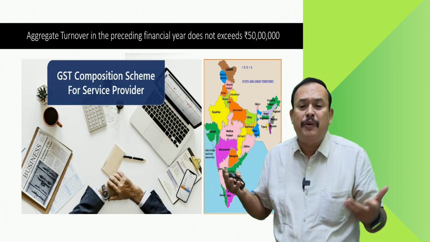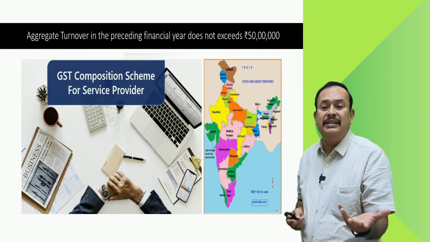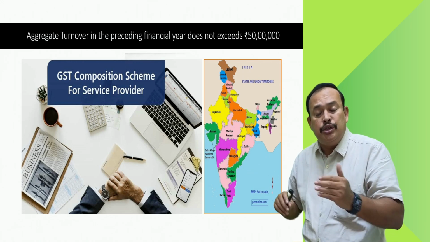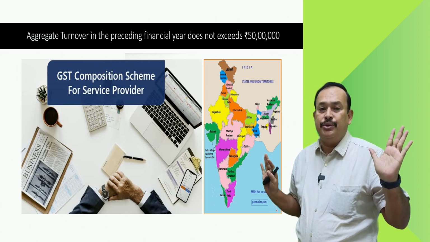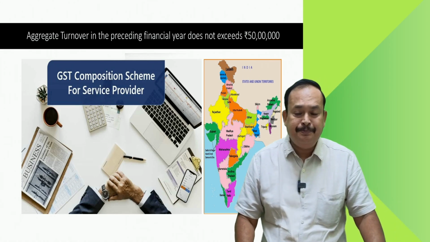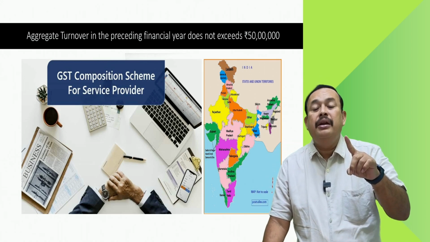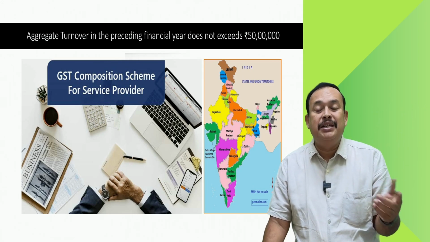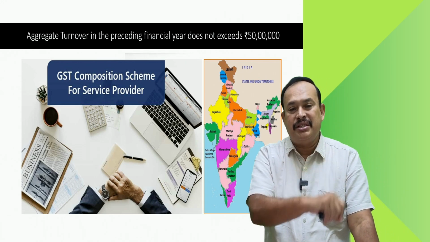For a service provider all over India, other than restaurant services, in the preceding financial year, for the second group, it should not exceed 50 lakhs. That is one criterion to opt for the composition scheme. And we also understood you should not be in a position to avail input tax credit if you opt to pay GST under the composition scheme.